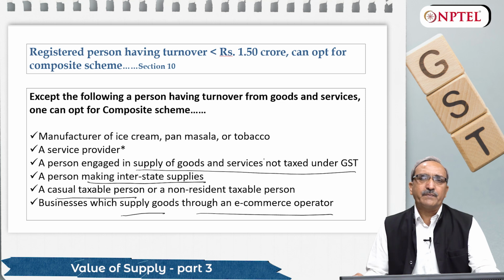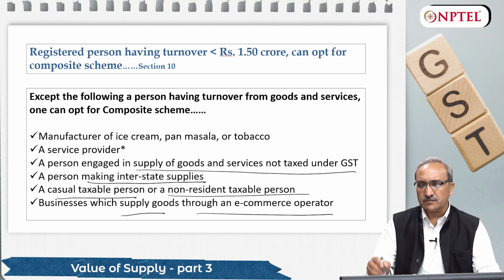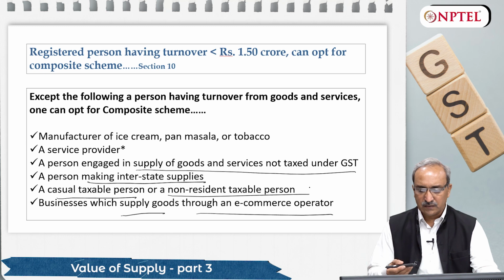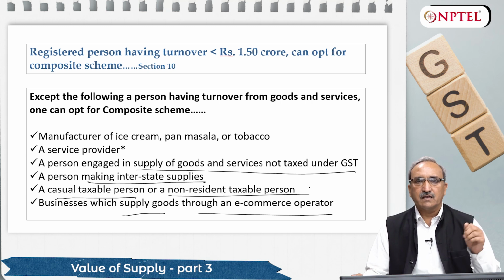It is also not applicable if you are going for selling your products through e-commerce operators online. This scheme is not available. Also for non-resident taxable persons, this scheme is not available. So you have to keep in mind whenever dealing with such type of cases that if the person has opted for composite scheme, he is not in this category, and his threshold limit for turnover is 1.5 crore and his turnover is actually less than 1.5 crore.